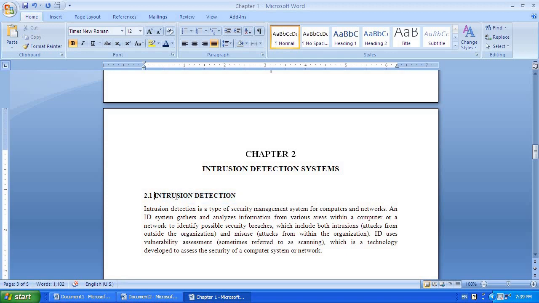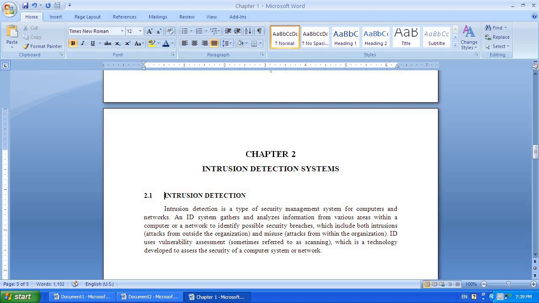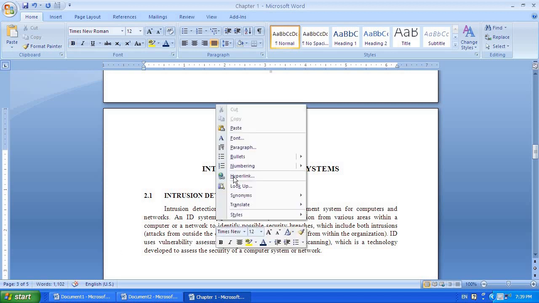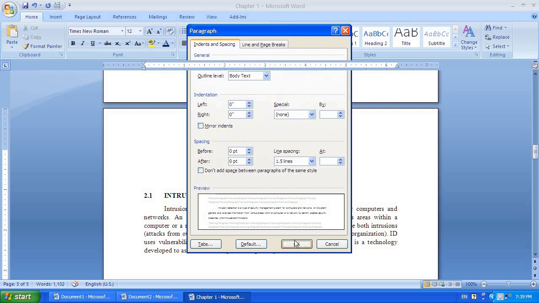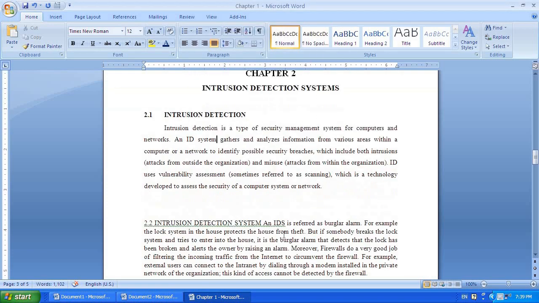Keep the cursor on the first letter, press tab. Again here also press tab. Automatically it gets aligned. Now right click, go to Paragraph. Change the spacing before and after to 0 and 0 and line spacing to 1.5. Select and press OK. This is over.